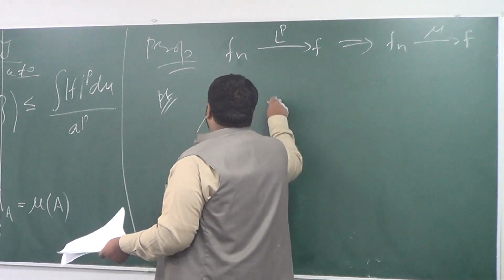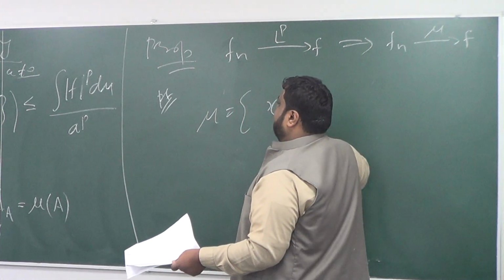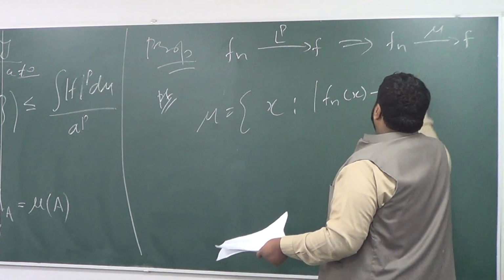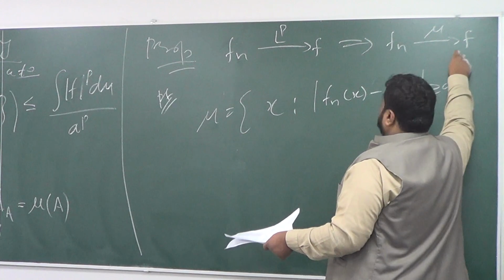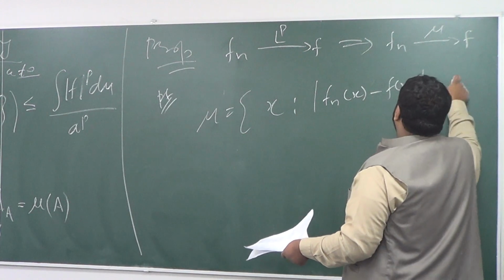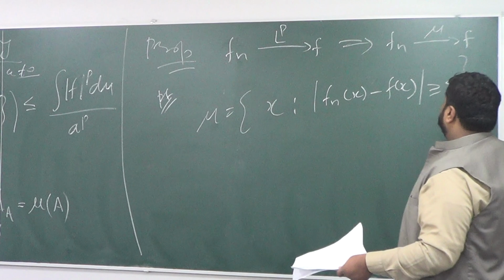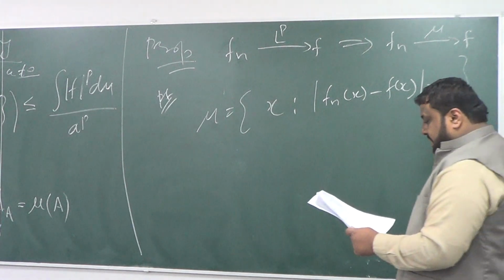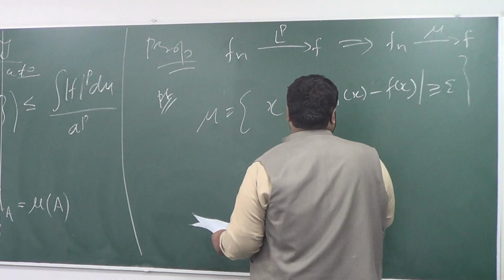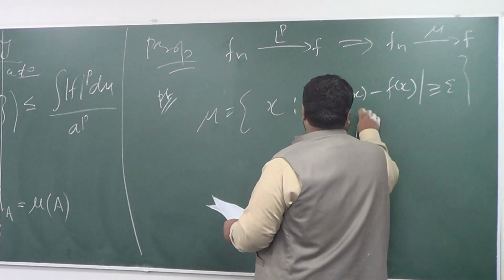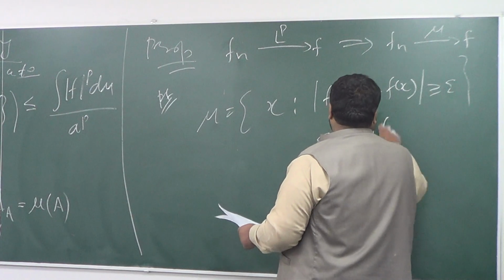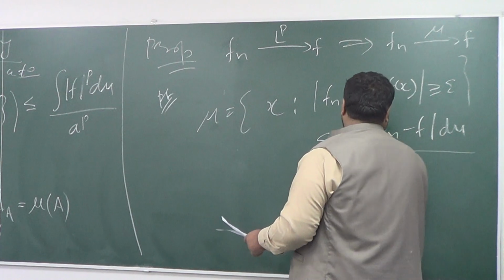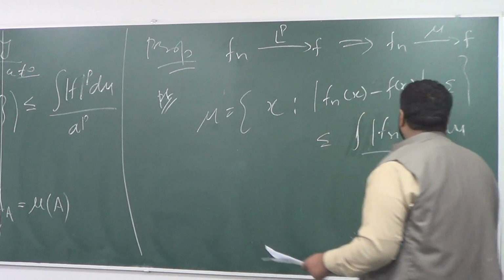The measure of x such that |fn(x) - f(x)| is bigger than or equal to an arbitrarily small epsilon must be less than or equal to the integral of |fn - f|^p d mu over epsilon^p.